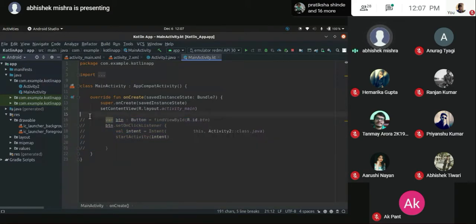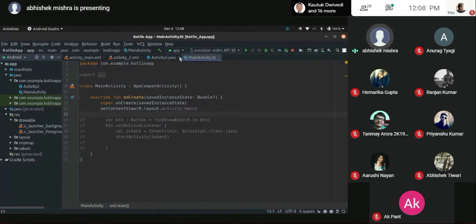Now I'll comment this code. This might seem alien right now. The shortcuts that we have are similar to those in VS Code. And there is a reason why we use Android Studio: no matter which IDE you use, you have to use Android Studio for creating a virtual device and all. Google has not provided support for Visual Studio Code or even Visual Studio as of right now.